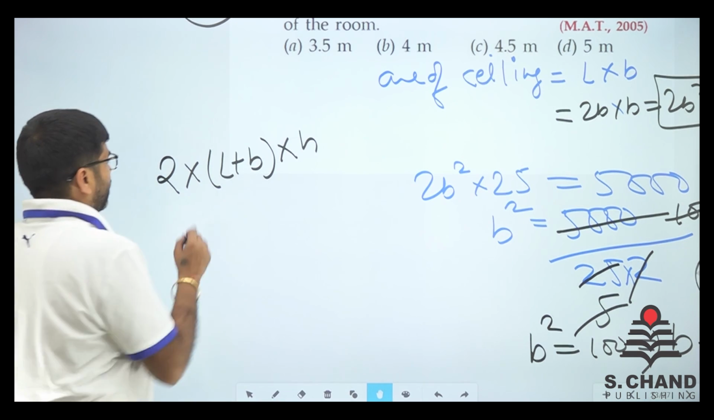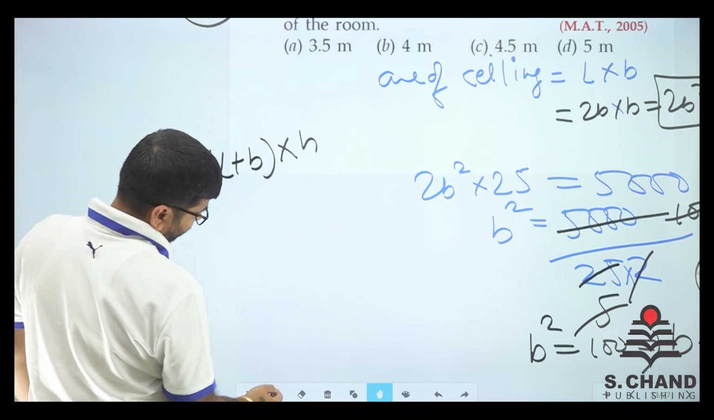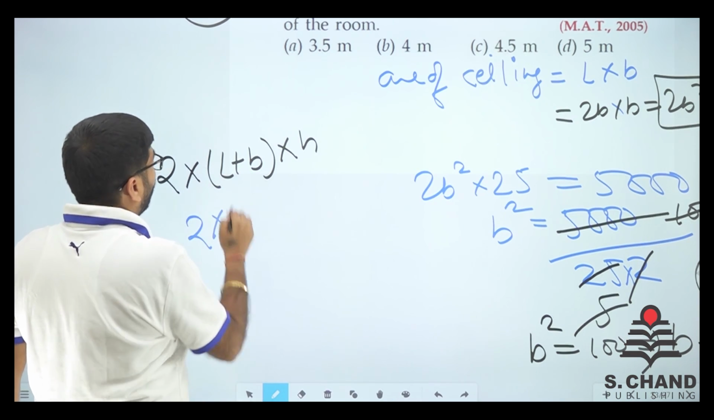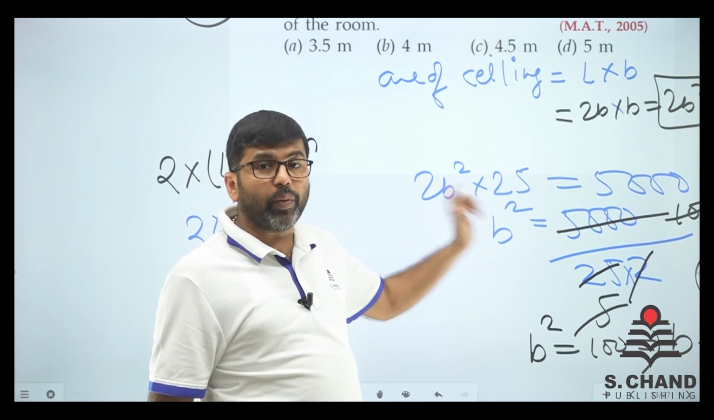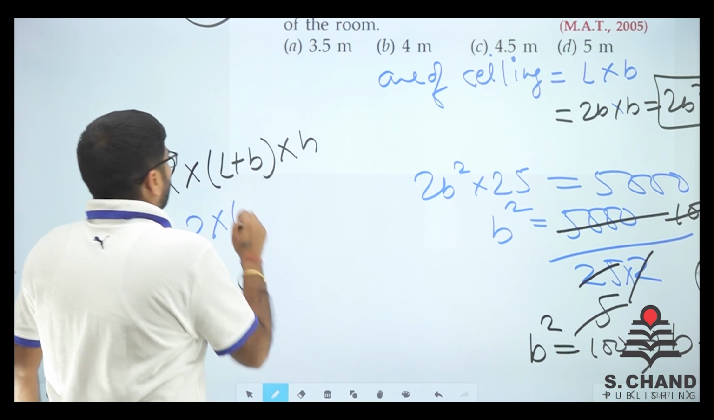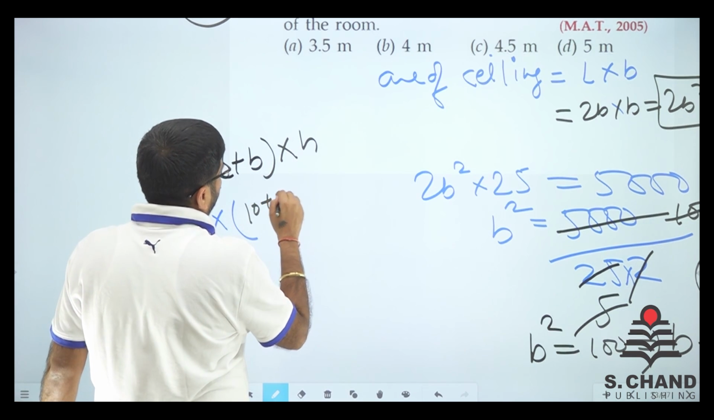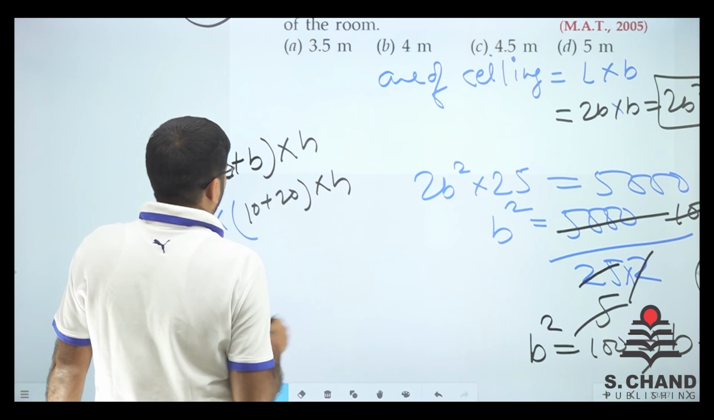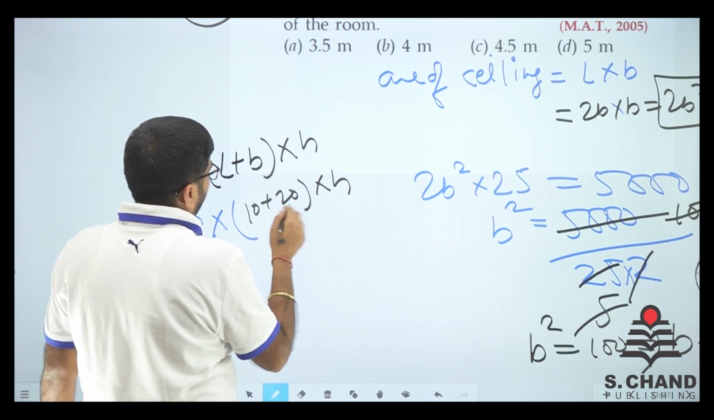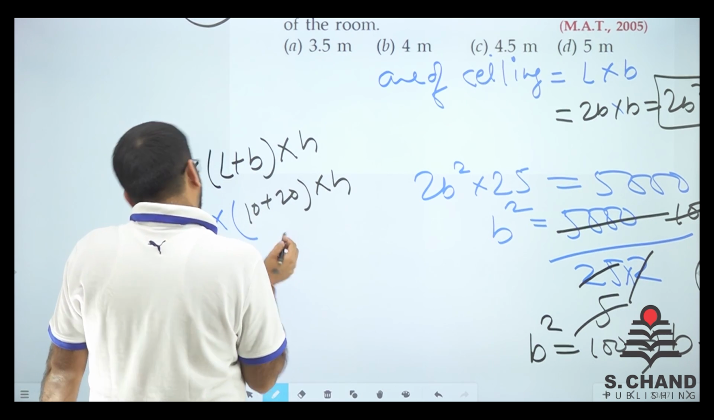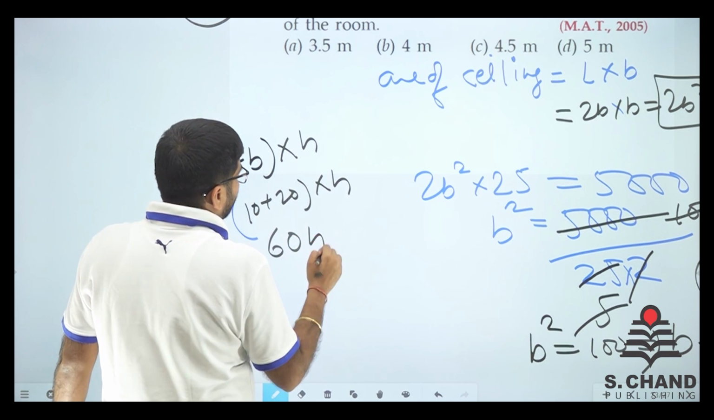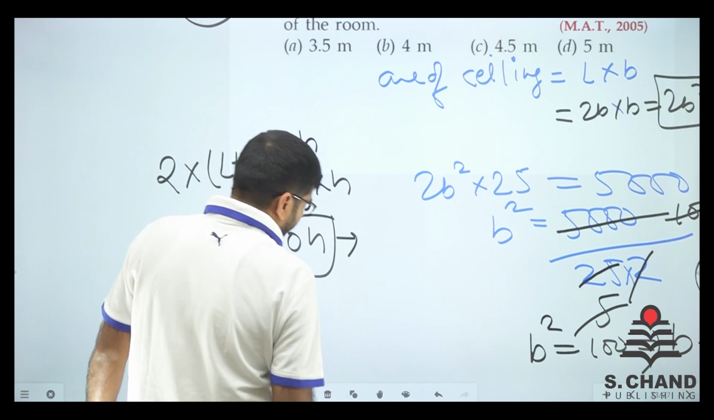Okay, so this is the formula. Now we know it very well that 2 into (L plus B) into H. Length was 20 and breadth was 10. So L plus B is 10 plus 20, which is 30. 30 into 2 is 60. So 60H is the total area of the four walls.